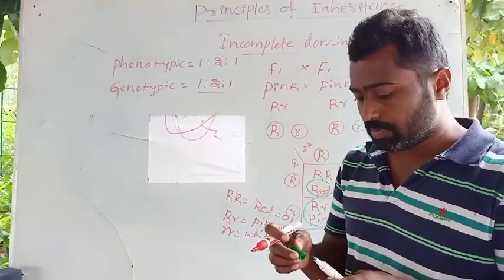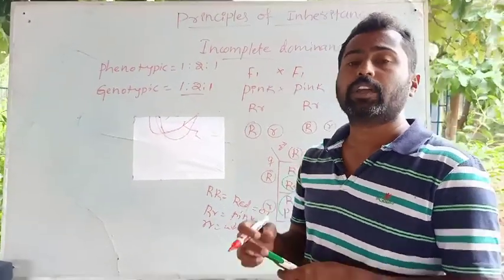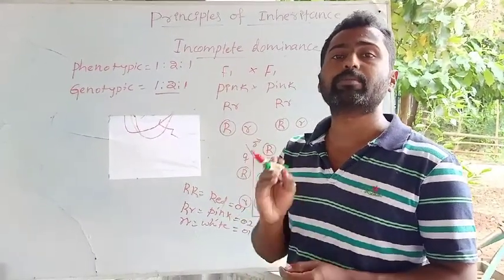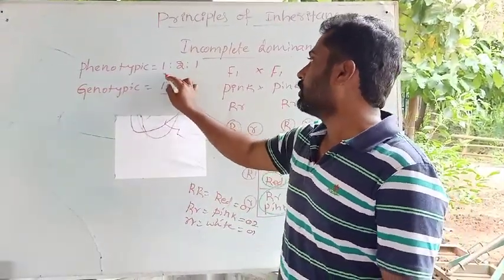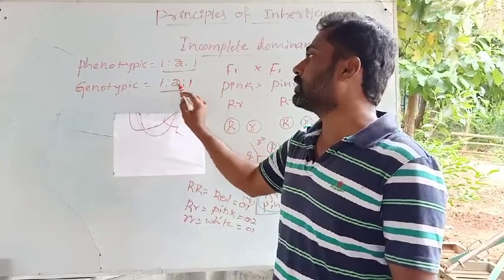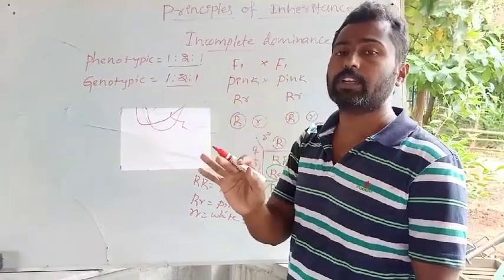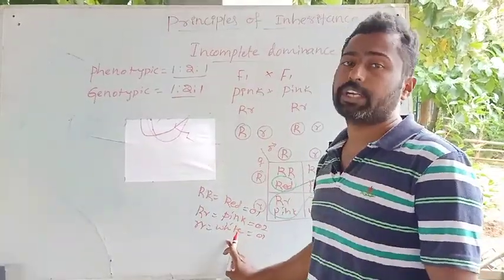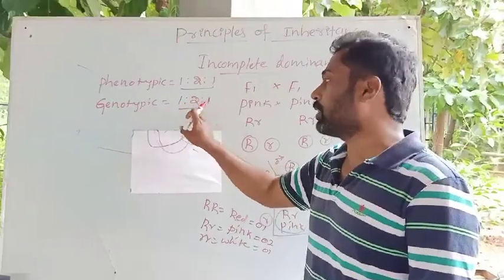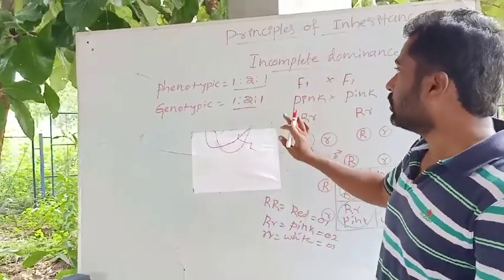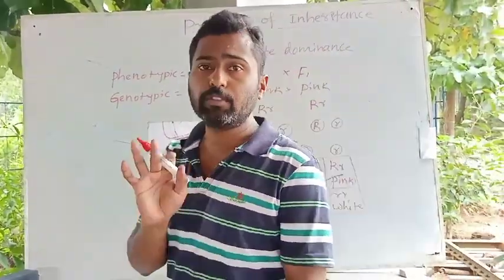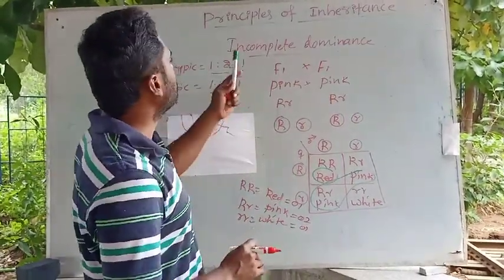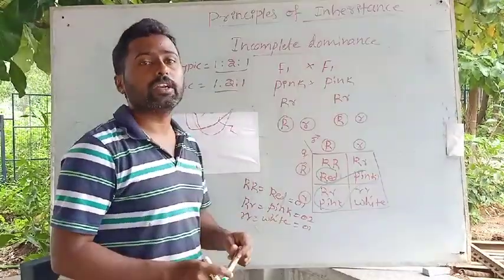See, such kinds of questions will be asked in CET or NEET: in what cross are both the genotypic ratio and phenotypic ratio similar? You can look here, both the phenotypic ratio and the genotypic ratio were the same, that is 1:2:1. So 1 red, 2 pink and 1 white. Similarly, the genotypic ratio is also the same. So this is a deviation from Mendelism, according to the law of dominance. This is what is called incomplete dominance.